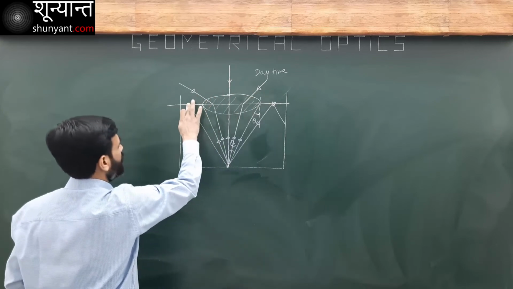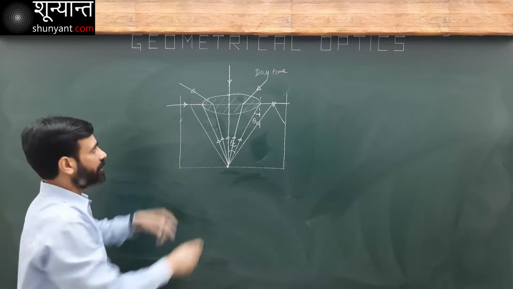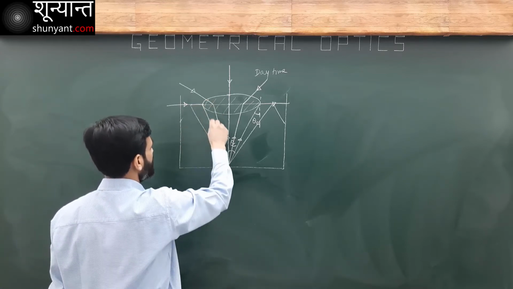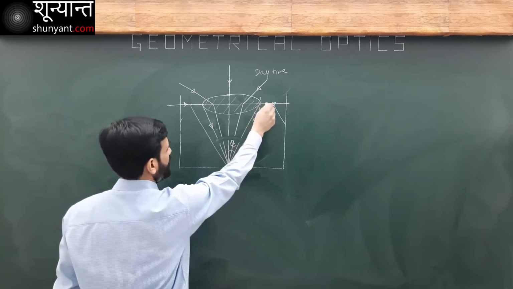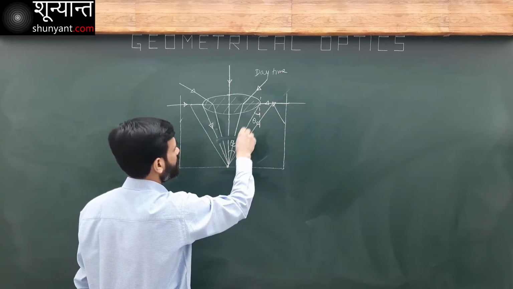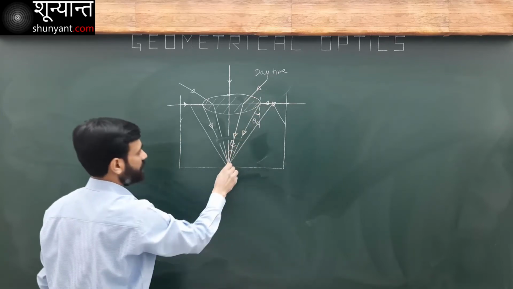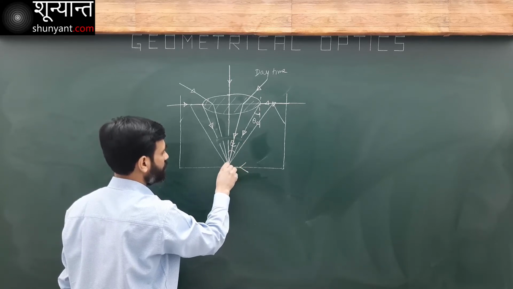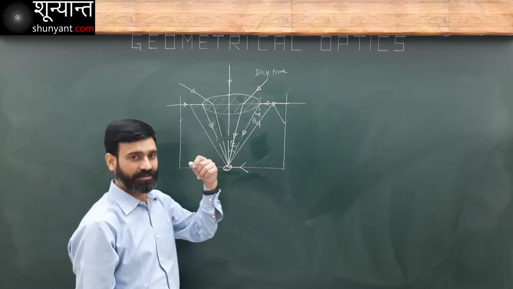Now, out of all those light rays, not all can reach this point. Only a few light rays can reach this point. Light ray coming from this direction will be able to reach here. Light coming in this direction will be able to reach this point here. Let's say that I am standing here. I am lying here on the bottom of this pool. I am here. This is me. Or let's say it is you.